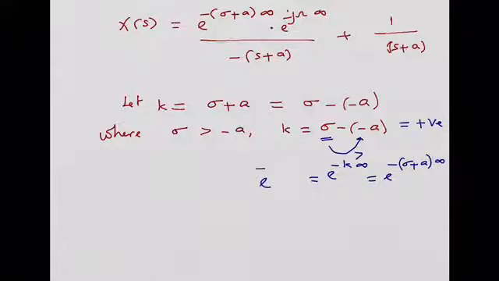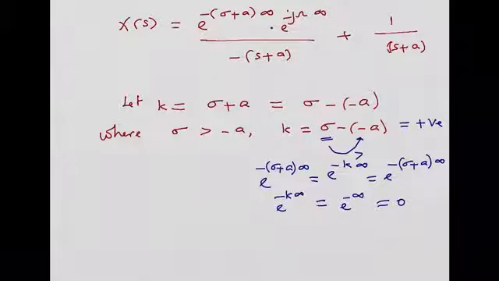If k is a positive number, the entire expression e^(-k·infinity) will become e^(-infinity), because it is a positive quantity, isn't it? So this value will be equal to 0. Keep this in your mind. We have made an analysis by considering the condition sigma greater than minus a.